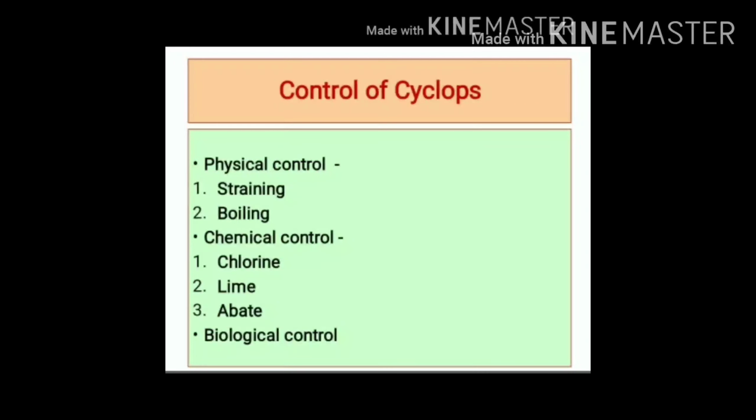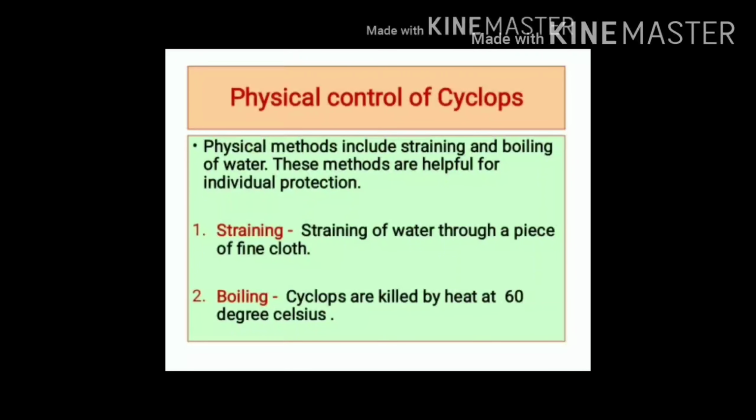Control of cyclops includes physical control, chemical control and biological control. Physical control includes straining and boiling of water. Chemical control includes use of chlorine, lime or abate. Biological control includes use of fish which feed on cyclops. Physical methods include straining and boiling of water. These methods are useful for individual protection.